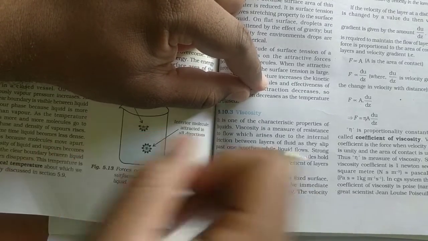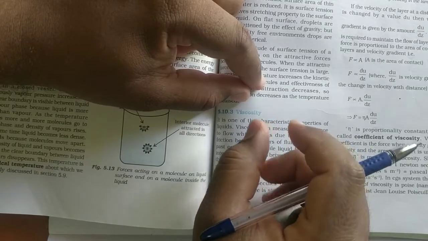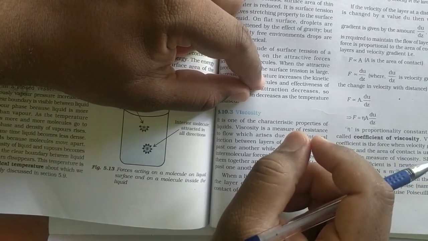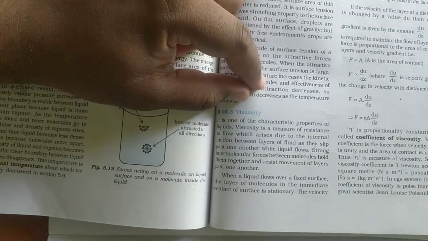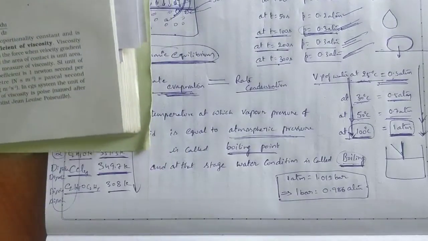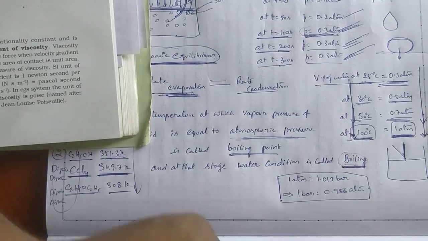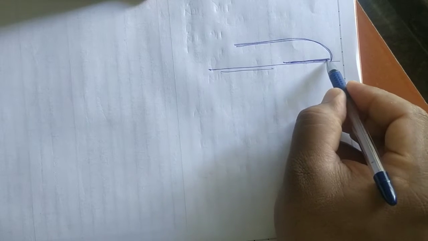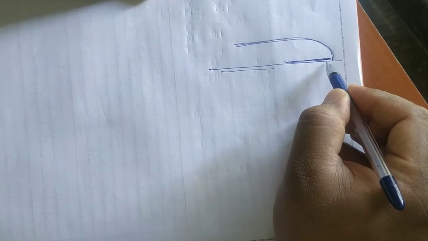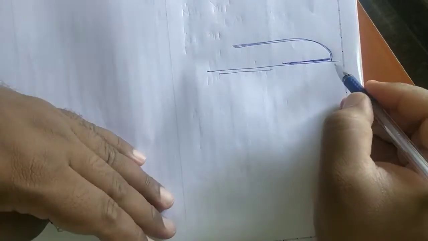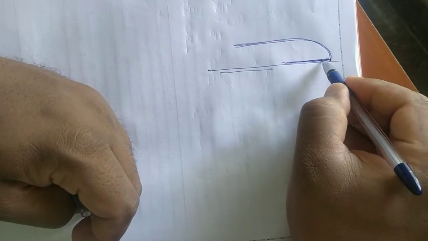Actually, if you pour liquid on a surface, after flowing up to some extent, it will be stopped, because if you imagine this is the surface and this is the liquid, as different layers, the below layer is in contact with the floor, and it is opposed by a force like friction, so it is going to be stopped.